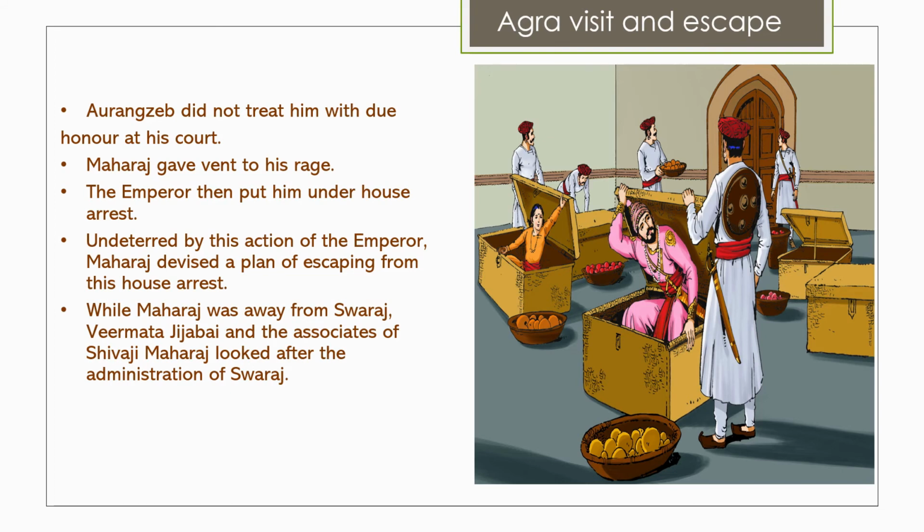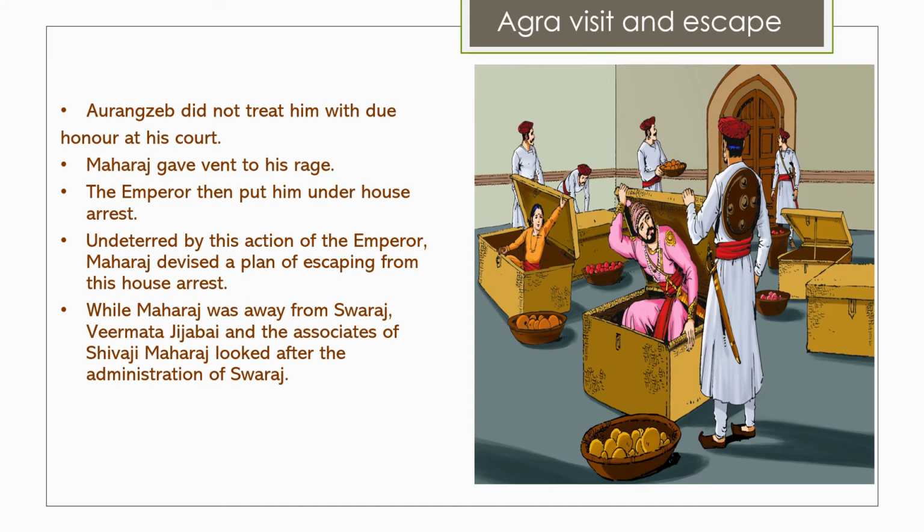And he adroitly escaped from Agra and reached Maharashtra safely after a few days. This escape was not easy. This escape was a very tricky one. Shivaji Maharaj drew a plan.